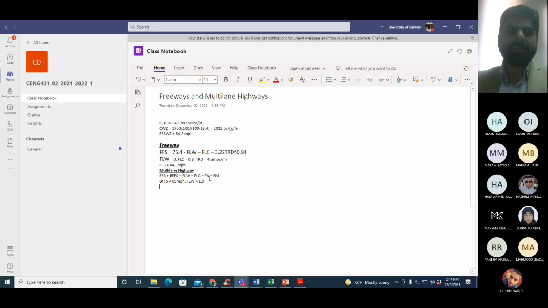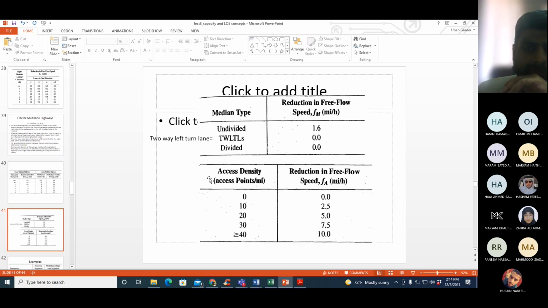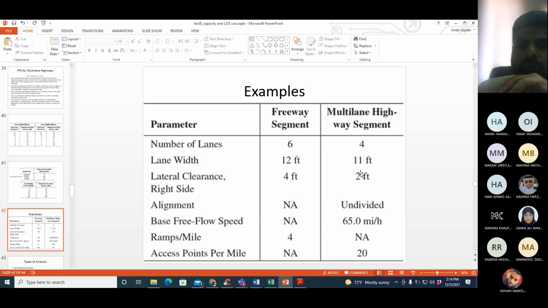Now for lateral clearance, I need the total lateral clearance of the multi-lane highway, including the right plus left hand side both. If I go to the question, you will see that the lateral clearance on the right hand side is given, which is 2 feet. The lateral clearance on the left hand side is not given, but I need the total. Instead, they have told me that it's an undivided multi-lane highway.